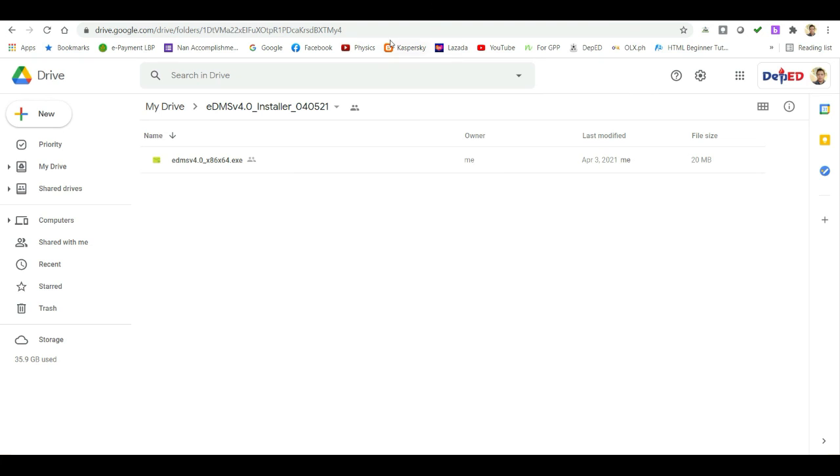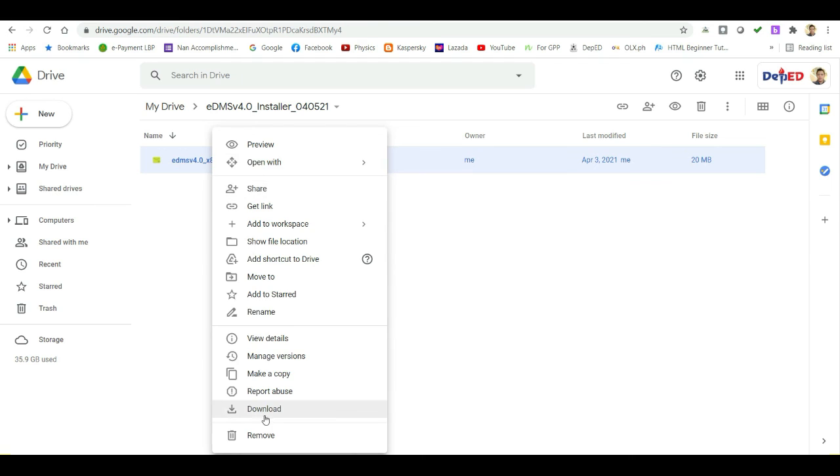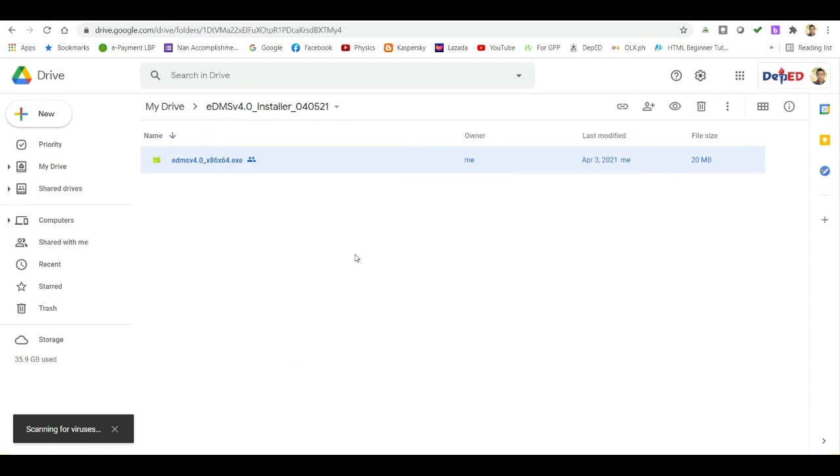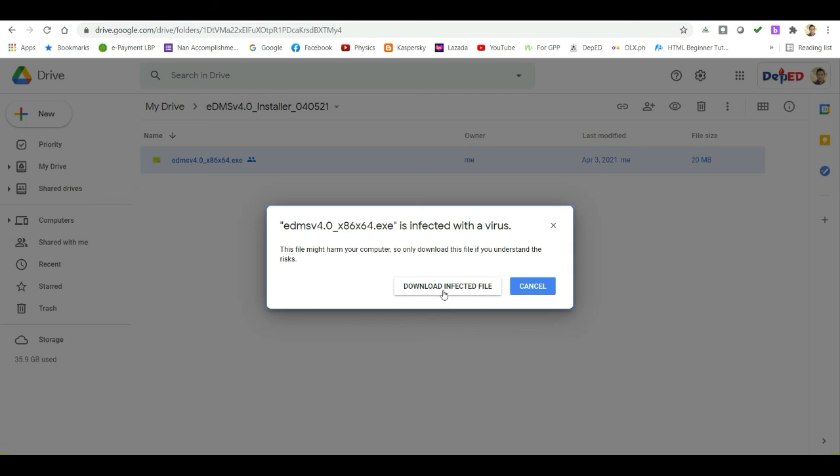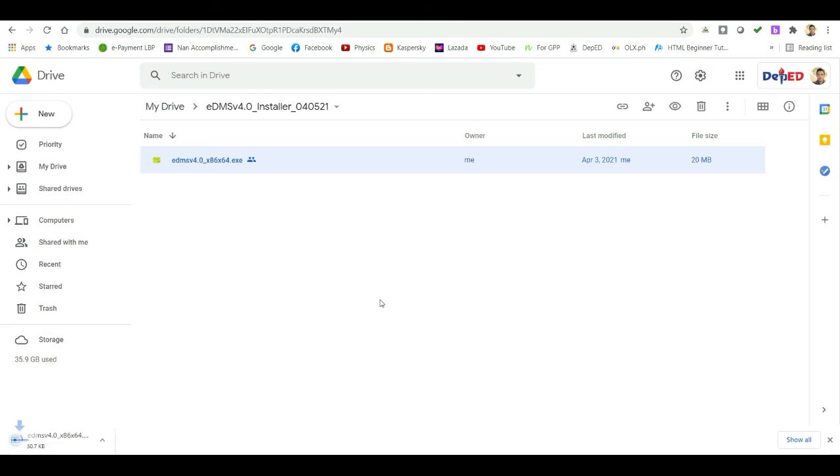So first, we open the link for the installer. Then after that, we will download the installer, right click and download the installer. We will just click here. It's just a false alarm ng ating antivirus. So we will just download the installer. This is actually safe and contains no virus.